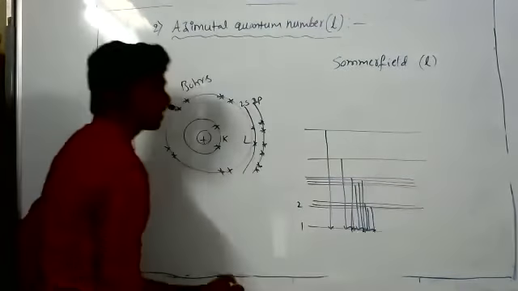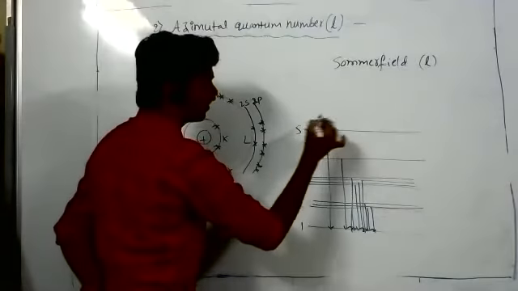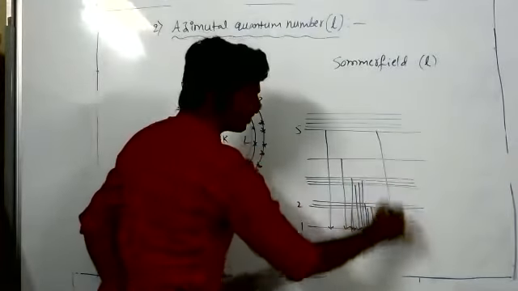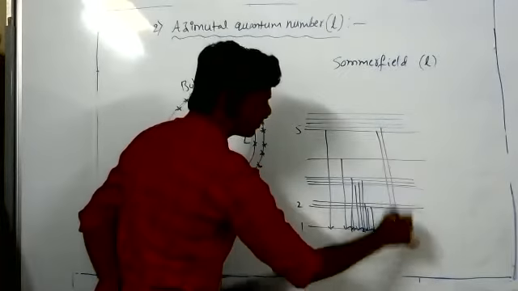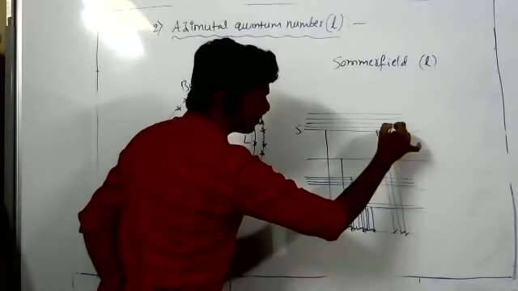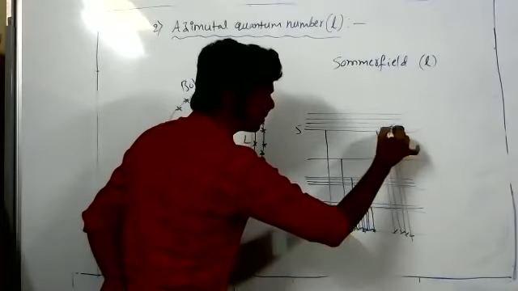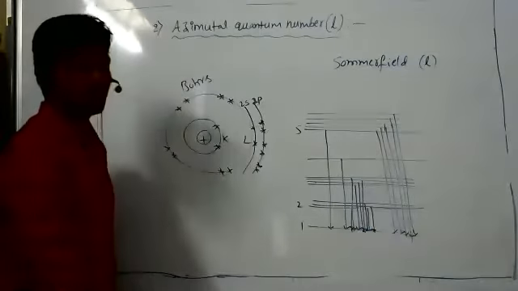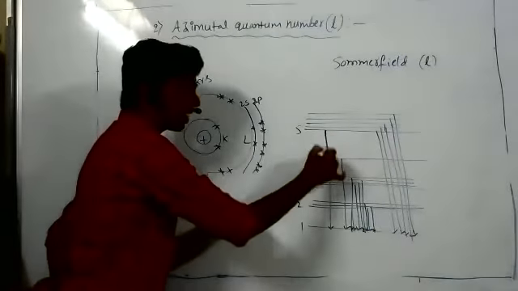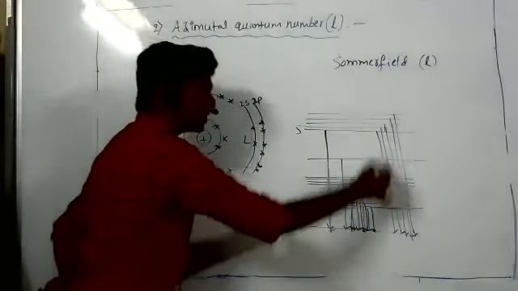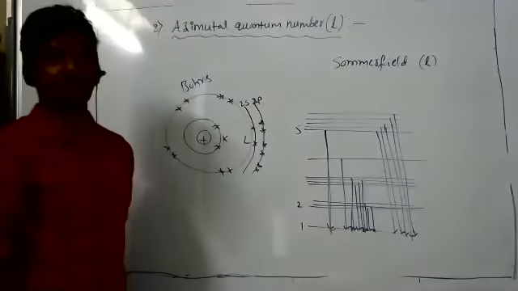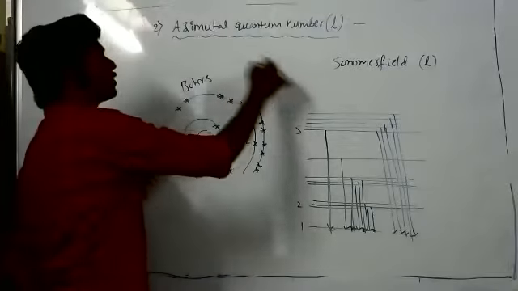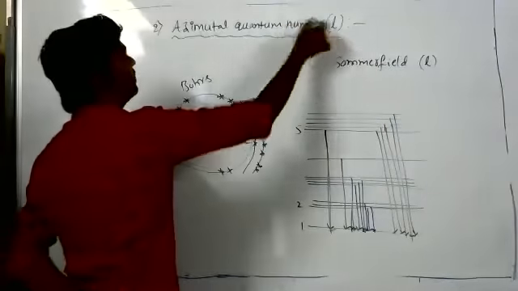So like this, many lines are applied. If you see this, suppose it's the fifth shell, it has 5 subshells. But according to Bohr, the fifth shell produces only 1 line in the Lyman series, but actually it's producing 5 lines because that fifth shell has 5 subshells. That subshell concept was introduced by Sommerfeld with the help of the azimuthal quantum number.